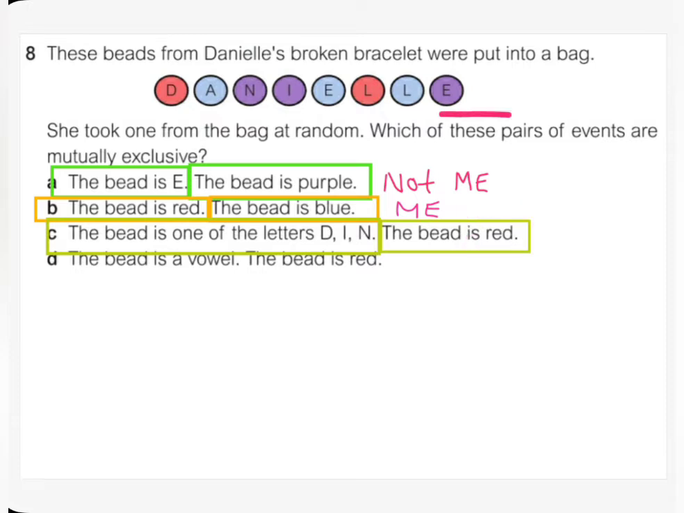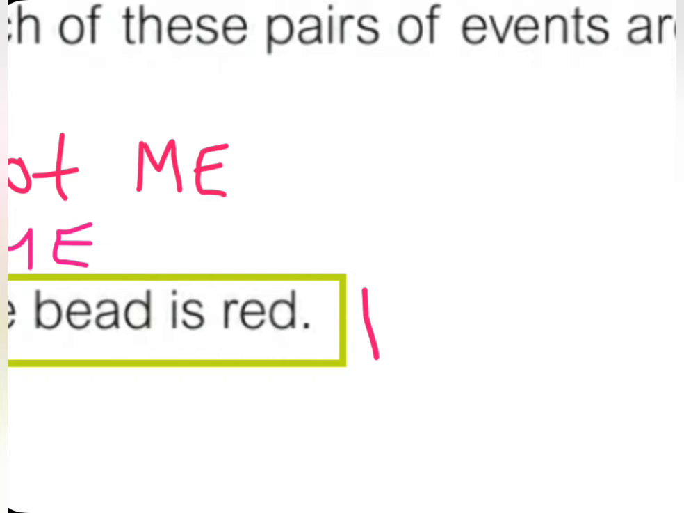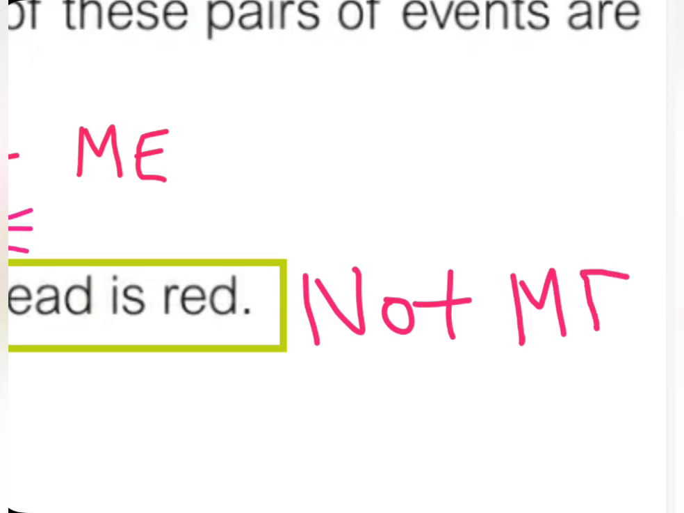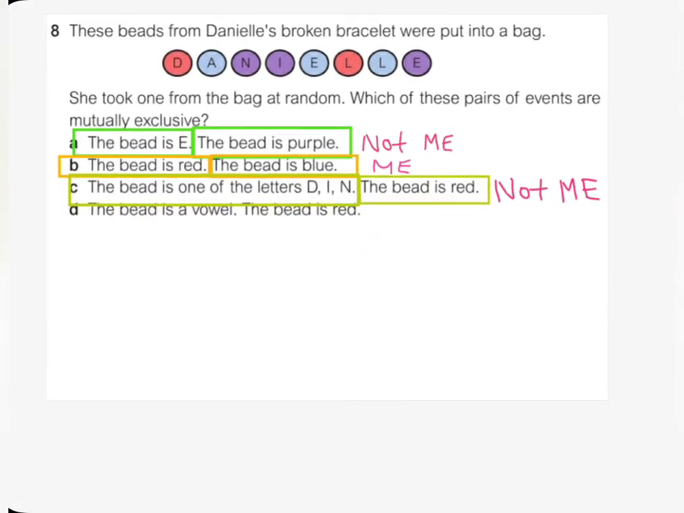Now I will check the beads. If I find a red bead that has any one of these letters, it means they're not mutually exclusive. Now let me check. I found this: a red bead with the letter D on it. So these events are not mutually exclusive. So I will write not ME. Very good. So they're not mutually exclusive because they can happen at the same time.